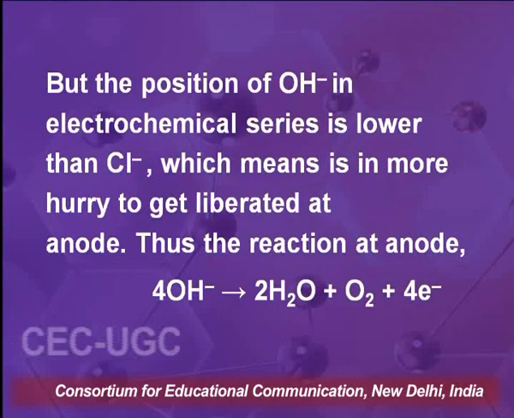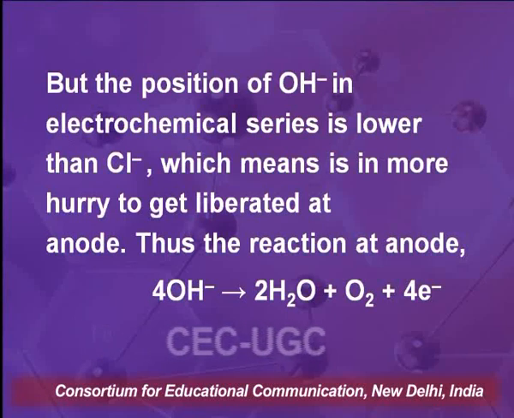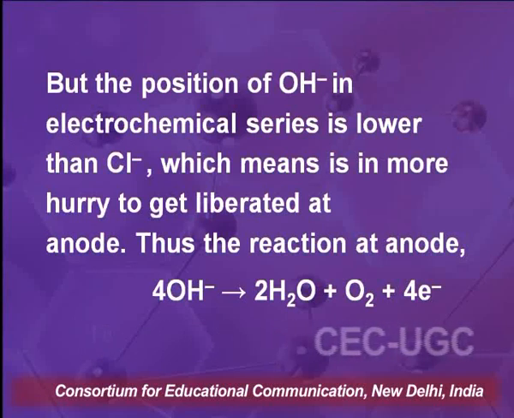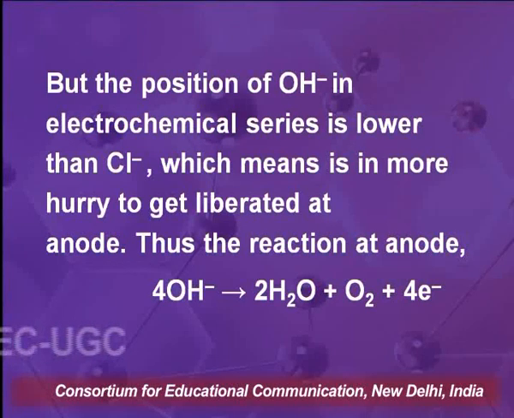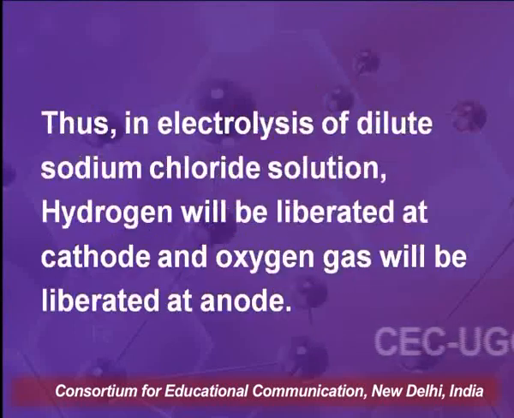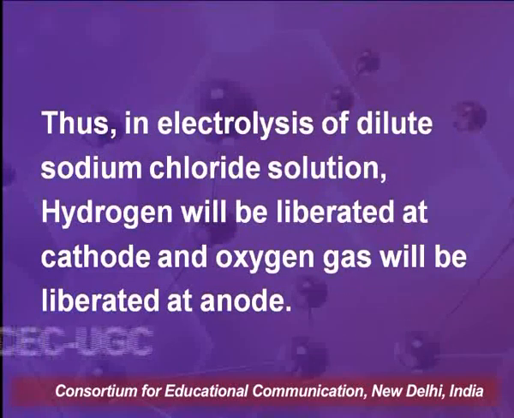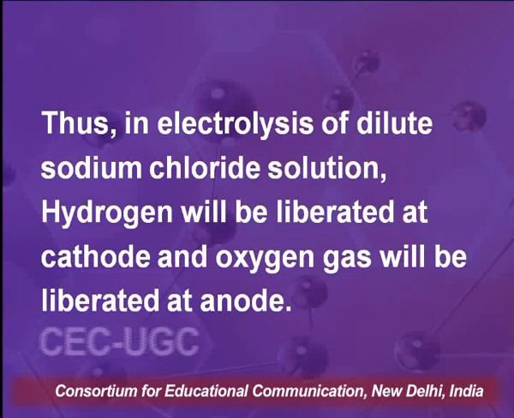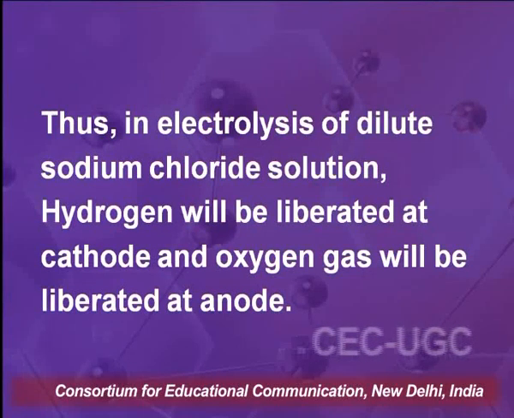And hydroxide ions are lower in the series, so it will be liberated at anode. The reaction at anode will be 4OH⁻ gives 2H2O plus O2 plus 4 electrons, and thus hydrogen will be liberated at cathode and oxygen gas will be liberated at anode during the electrolysis of dilute sodium chloride solution.